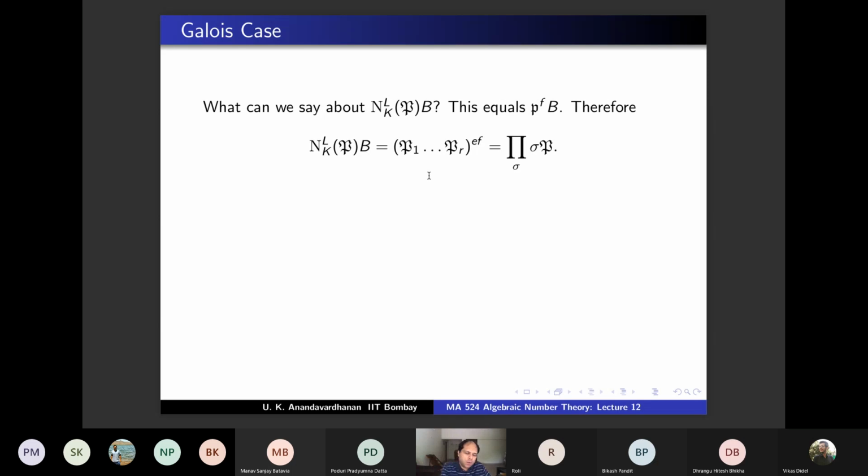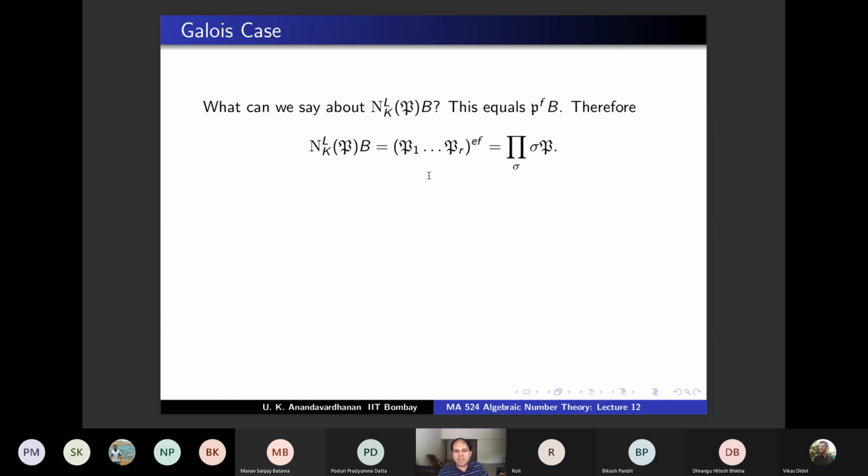Order of the full Galois group is E times F times R. Decomposition group is a subgroup, so it should divide the order of the Galois group. And can you tell me what the order of the decomposition group is? So it should divide EFR, and there's a nice divisor which is the answer.